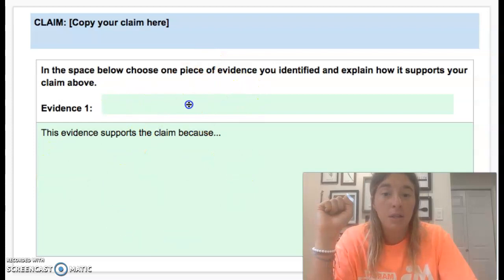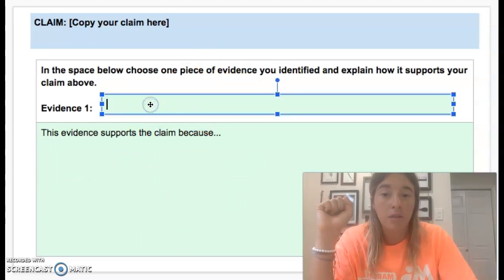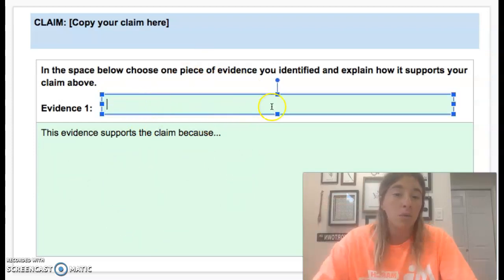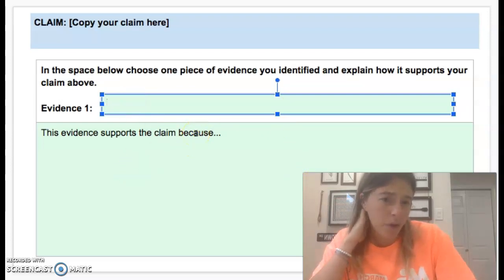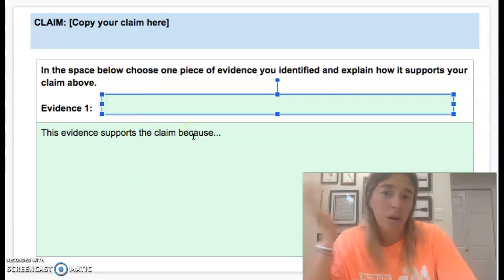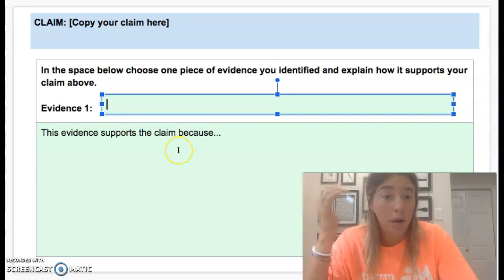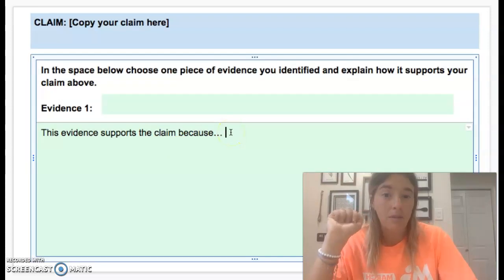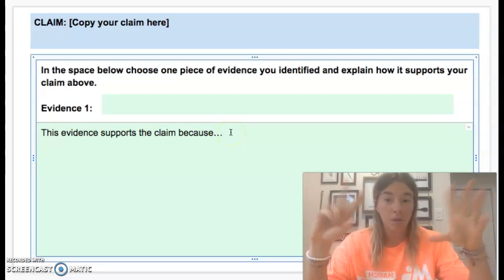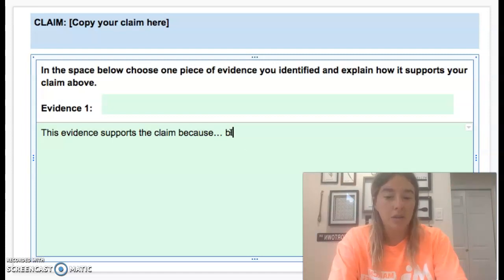If this box is not big enough for the evidence that you chose, it's okay, because it will expand as your evidence gets bigger. Or you can make the font smaller. That's perfectly fine too. I have read the text, so I know what evidence is inside of it. So you don't have to worry about making the evidence nice and big for me to read. And then you're doing the evidence supports the claim because blah, blah, blah.